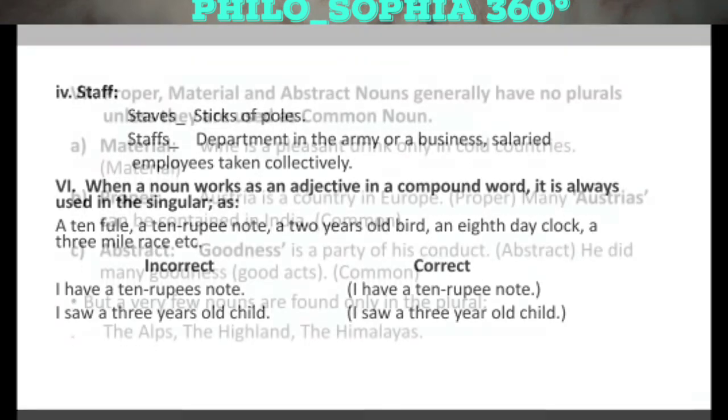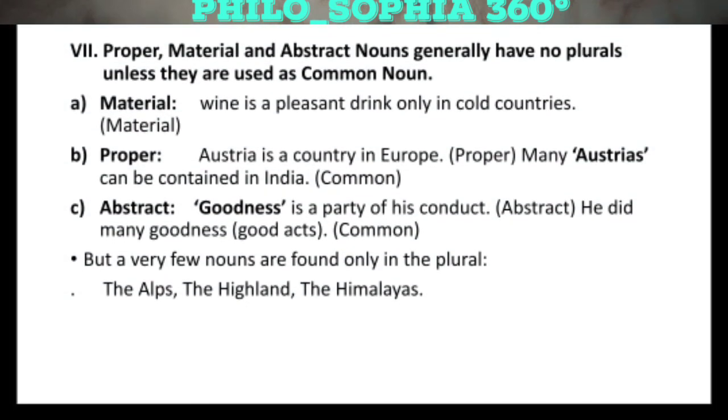So now we have another very interesting rule about nouns. When we are dealing with proper nouns, material nouns or abstract nouns, then we know that they do not have any plurals unless they are used as common nouns.